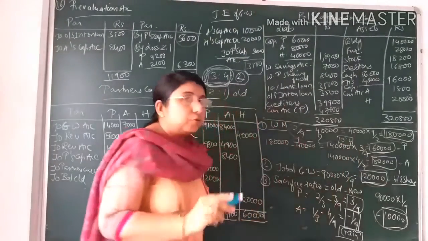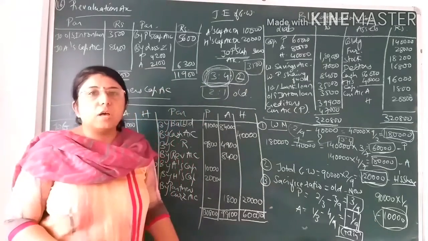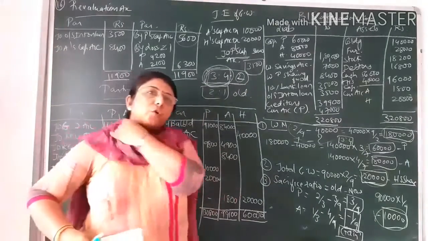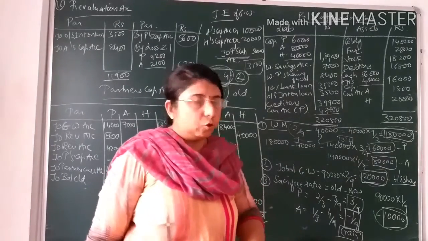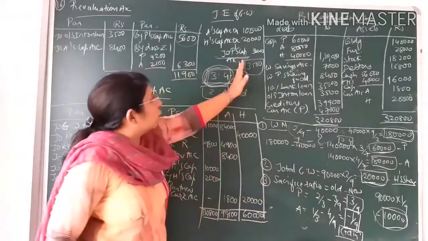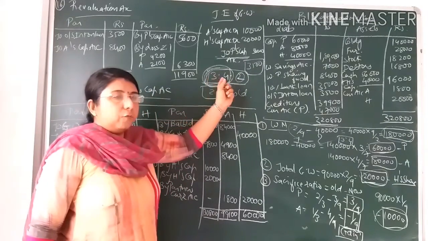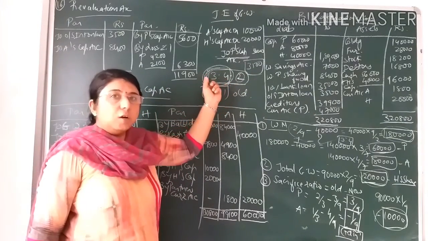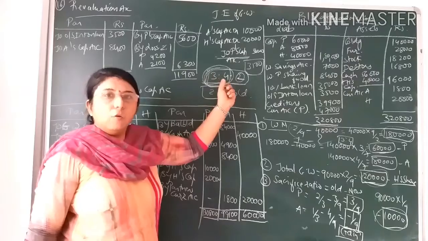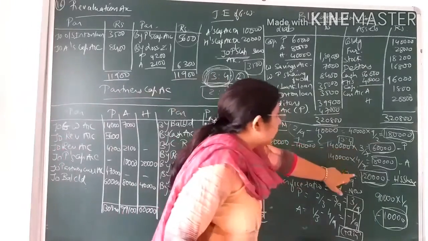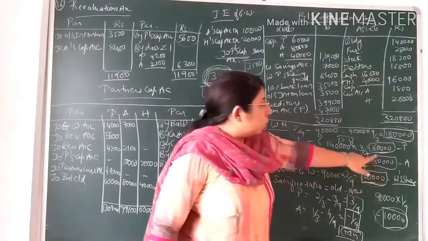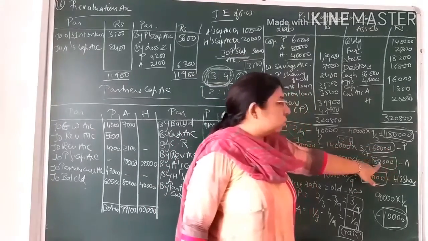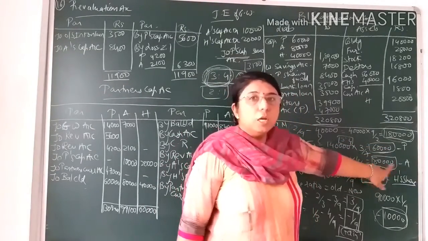3:4. Not 3:4:2, because after subtracting the share of the new partner, the remaining capital is to be distributed in the new ratio. That's why after subtracting the share of the new partner, the new profit and loss sharing ratio of the old partners is 3:4. So 3 by 7 and 4 by 7, it would come to 60,000 and 80,000. So Parshvi's share would come to 60,000, and Aneri's share would come to 80,000.